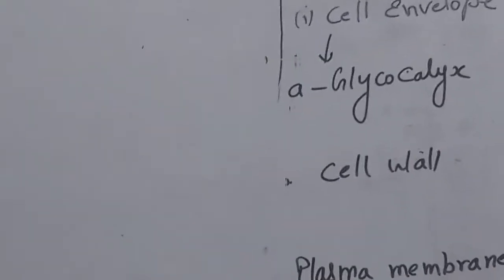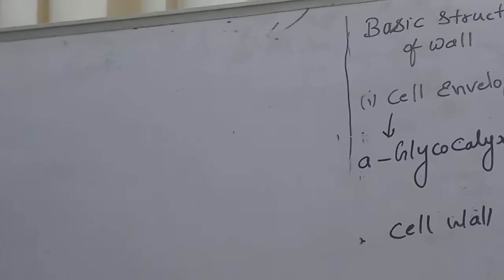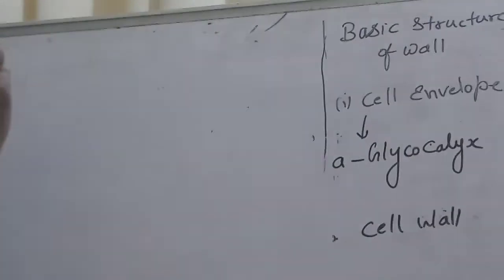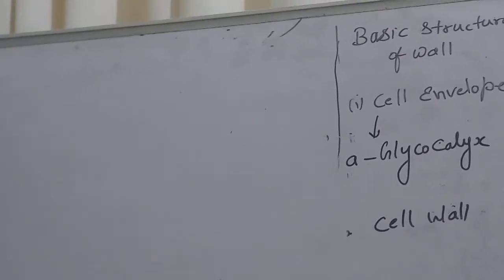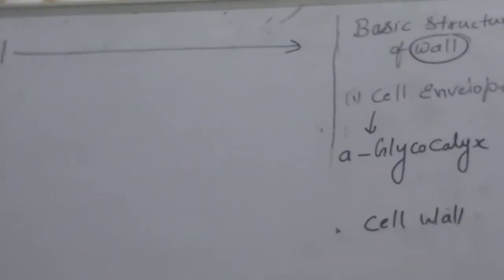This topic is very important, students. Again I am alerting you, read and learn this topic very properly. Let us start from this cell, the prokaryotic cell. The first is the cell wall. In the prokaryotic cell, the basic structure of the cell wall has a layer.